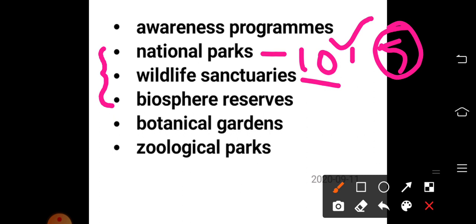Okay, can you name some wildlife sanctuaries in Trivandrum district? Do you know? Yes, there are two, three wildlife sanctuaries in Trivandrum. Neyyar Wildlife Sanctuary, then Peppara Wildlife Sanctuary. These two are in our district. Then we have biosphere reserves. A biosphere reserve is a series of protected areas linked through a global network that is intended to demonstrate the relationship between conservation and development.